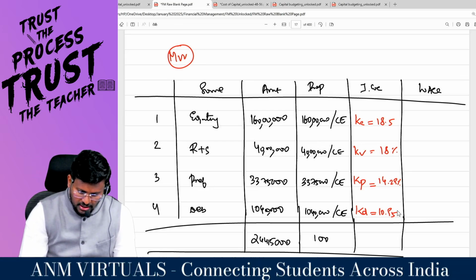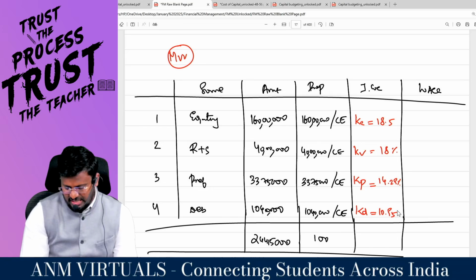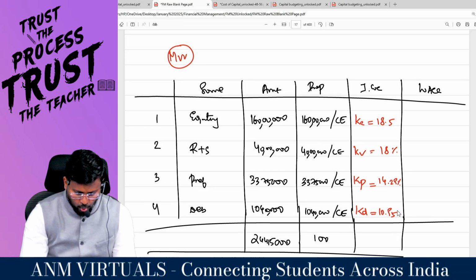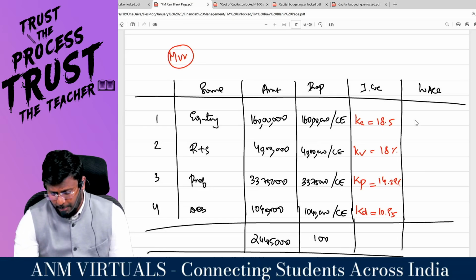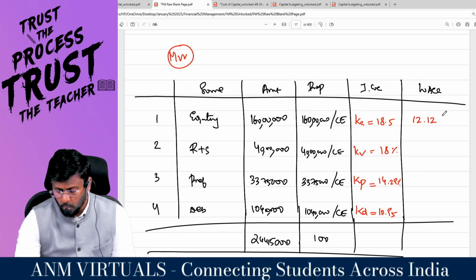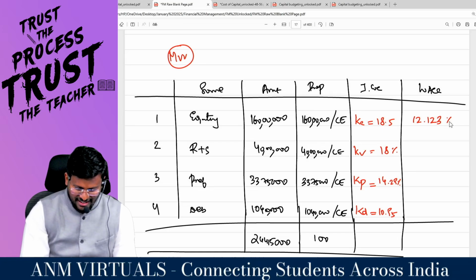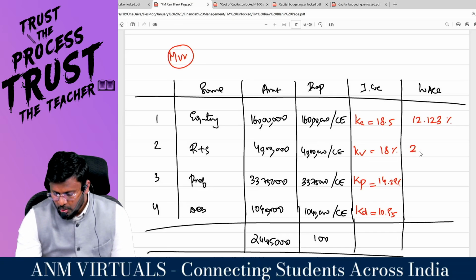Calculator man. 18.5 into 1 crore 60 lakhs divided by 2 crore 44 lakh 15,000 comes to 12.12345 percentage. Fantastic, sir. The next one. 18 into 40 lakhs divided by 2 crore 44 lakh 15,000 comes to 2.949%.